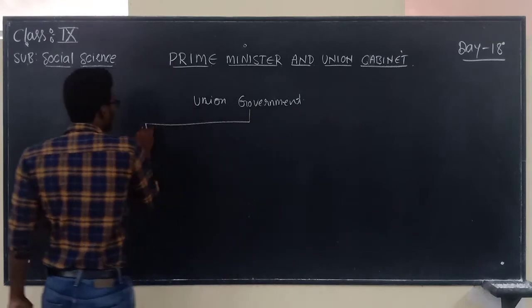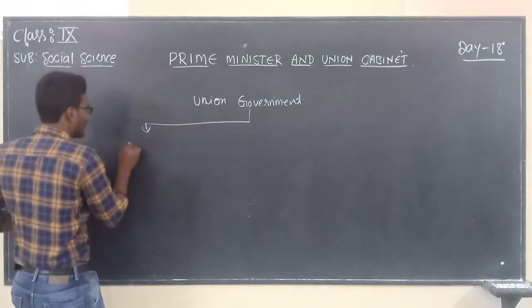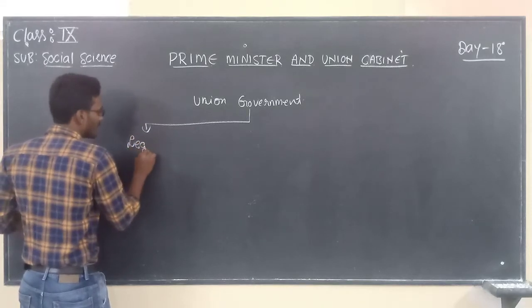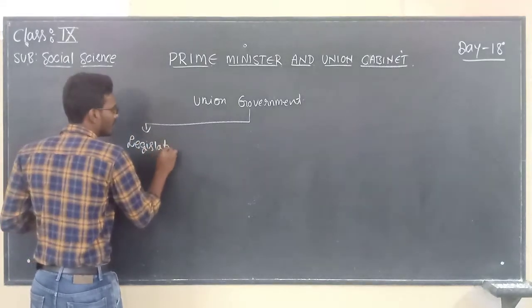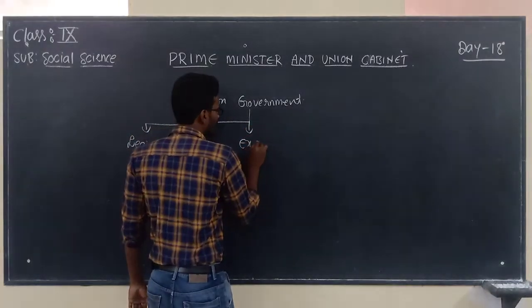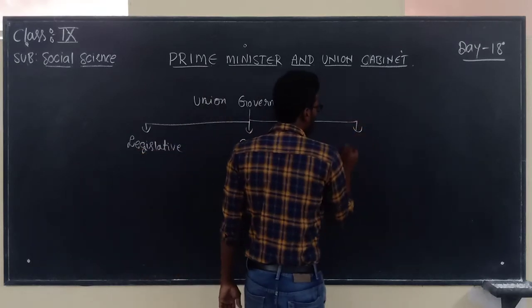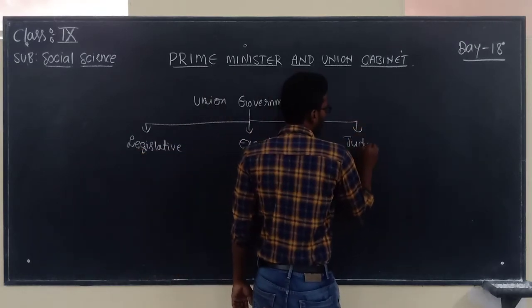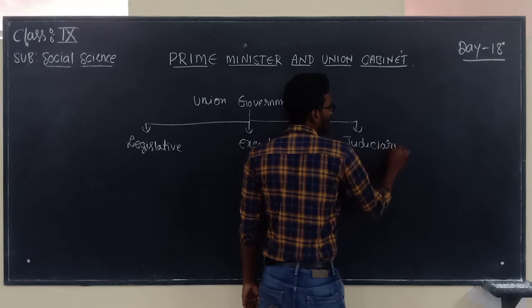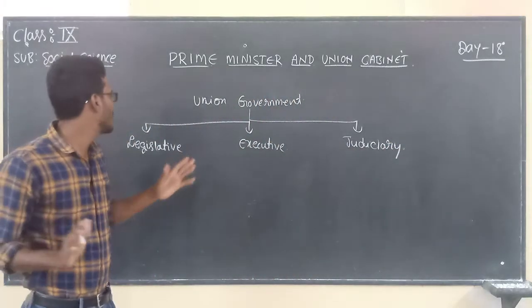So here, Union Government majorly deals with how many organs? 3 organs, right? One will be legislative, and second one is executive. The third one is judiciary. So generally what we can call it as, these are the 3 organs of the Union Government, right?